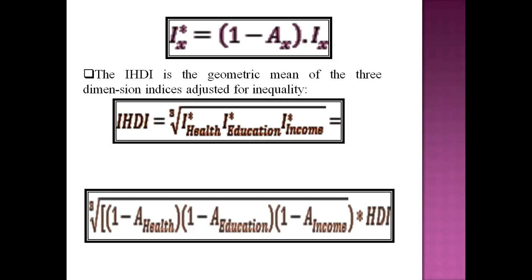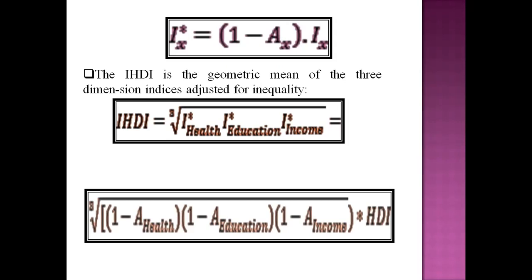So now step 3, the IHDI formula is IHDI equal to the cube root. If you substitute the value of each inequality adjusted index, that is 1 minus AX into IX, into this equation, that is I star health means 1 minus A health into I health.